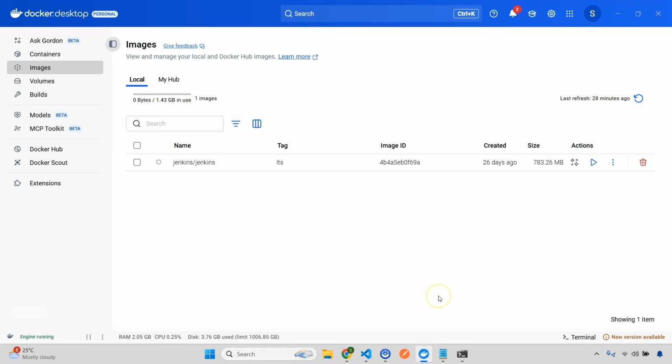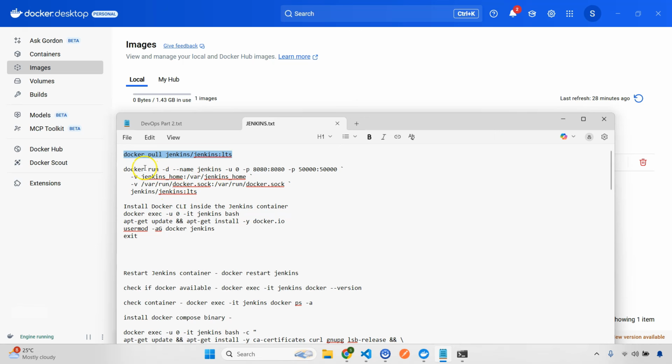Now we are going to run this container, and while running we also need to mount our Docker socket. You can see that we're doing docker run -d --name jenkins, and this port is where the Jenkins Web UI application will be accessible, port 8080. This other port is for Jenkins agents that we are going to discuss later. And this is where we are going to persist the Jenkins data, the volume. I'm just going to copy this part.